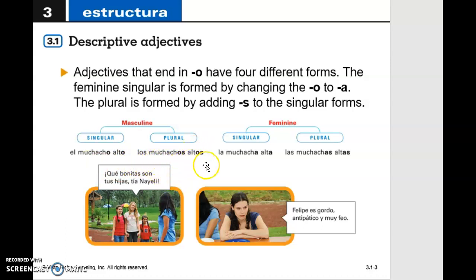Okay, altos, muchachos, muchacha, alta. So she's a girl, and we're going to use alta instead, and then we're talking about a bunch of girls. So we have the plural form, which is altas. Okay, so beware of the endings because they are going to be specific to, you know, feminine or masculine, singular or plural.